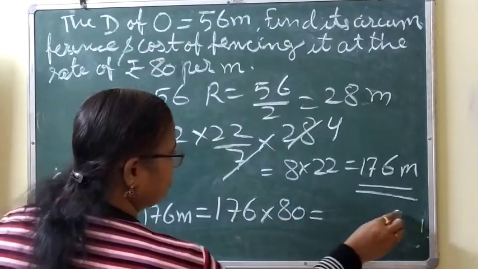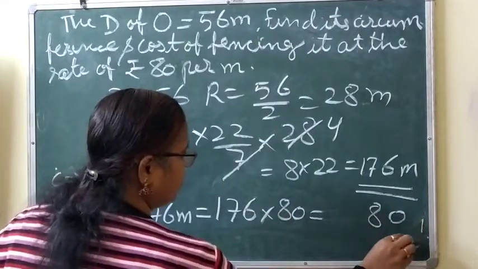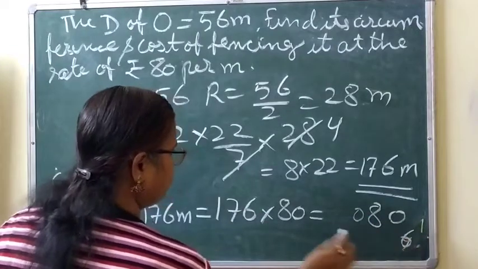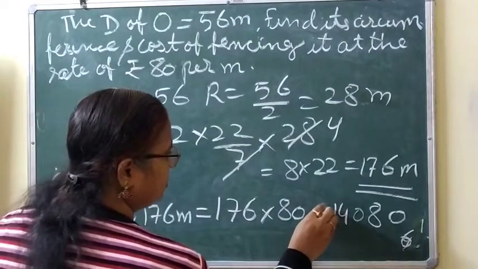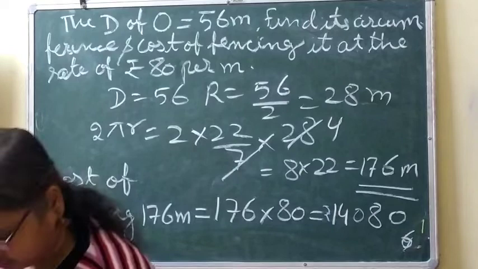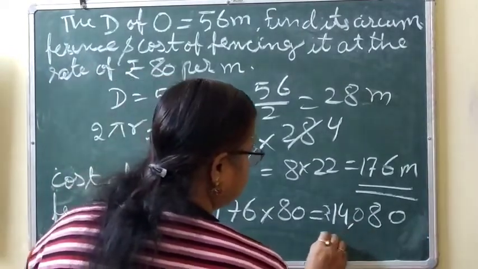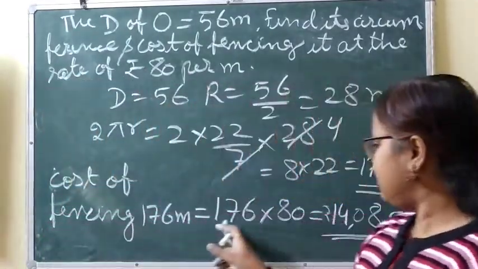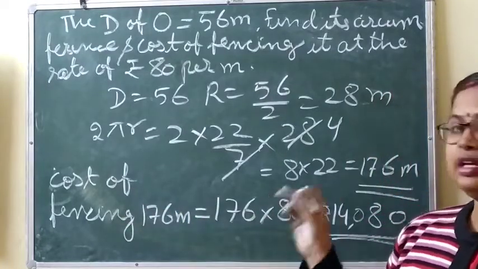Clear? So the answer is rupees 14,080 cost of fencing 176 meter.